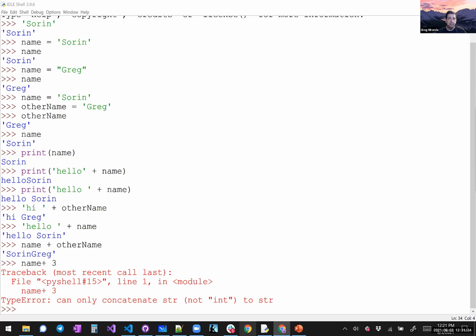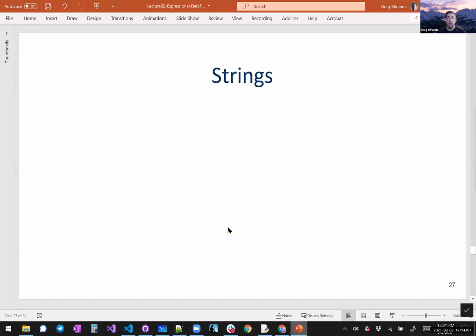That's the plus operator. If you use two variables, they better both be strings. If one of them is something else, it's not going to work. And so we're going to be using a lot of strings. It's a fundamental data type in all programming languages. In fact, there's only a couple out there where it's not completely defined very well, but they still have it. And it's really just a sequence of characters. A string is just a sequence of characters defined inside of single quotes. So that's all a string is. And it's a fundamental thing because humans don't read numbers very well either. We really need to have those characters, that text.